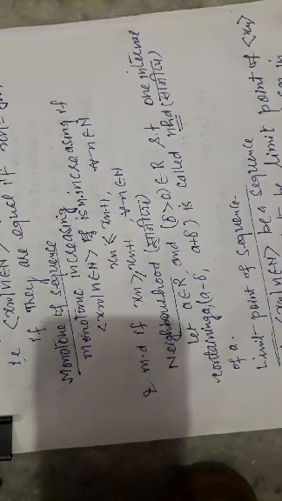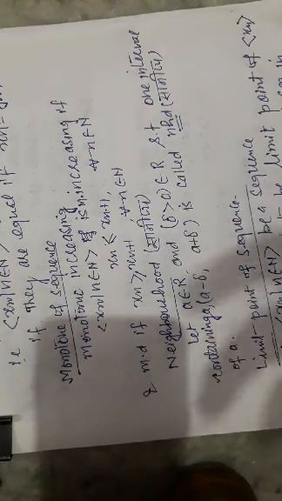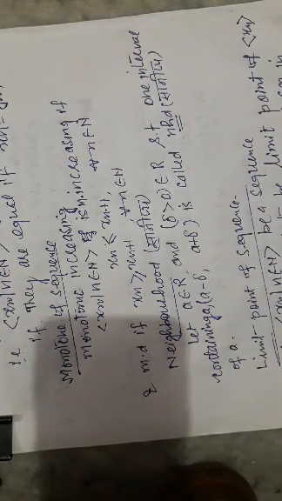Similarly, we can define a monotonically decreasing sequence. We just replace the less than or equal sign by the greater than or equal sign, and the strict version by the greater than sign, then it is said to be monotonically decreasing and strictly monotonically decreasing.